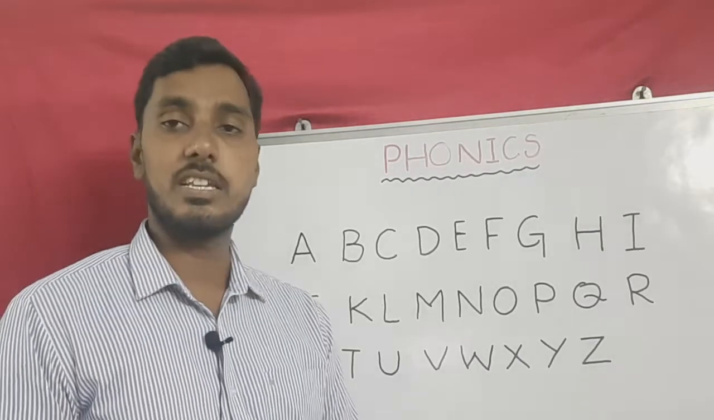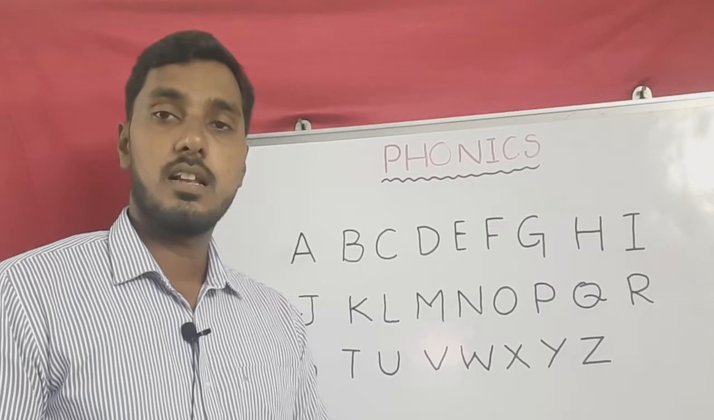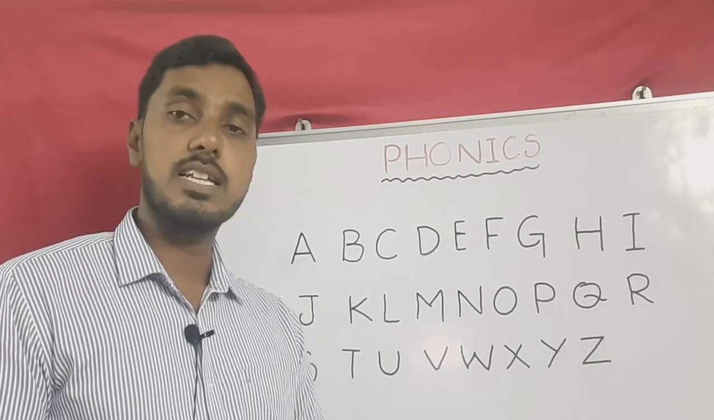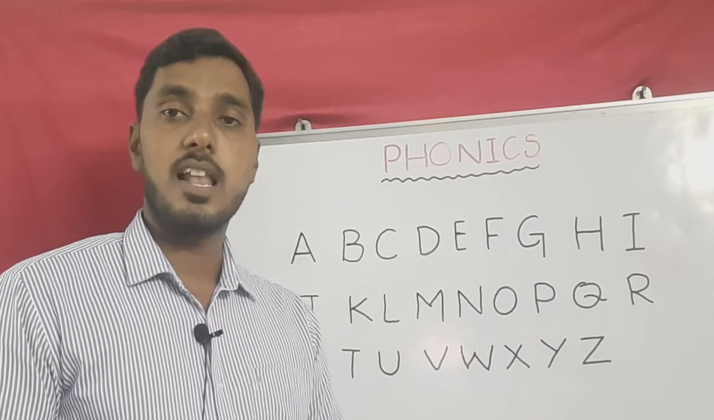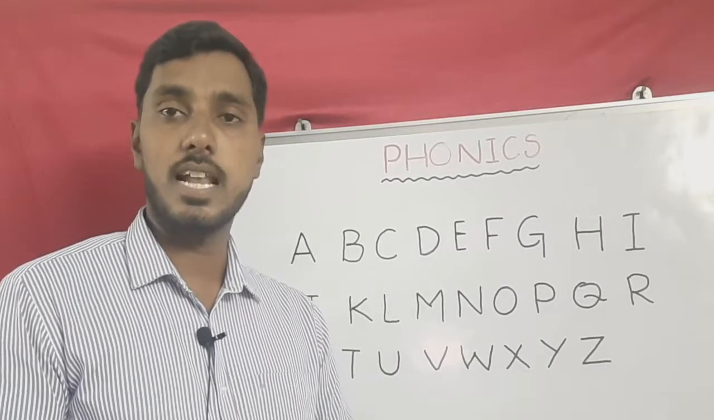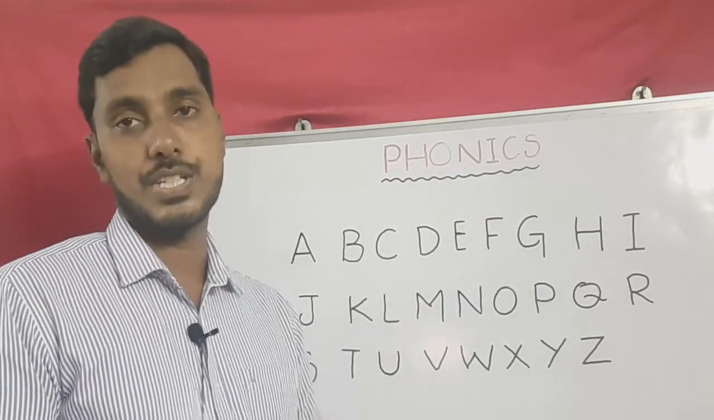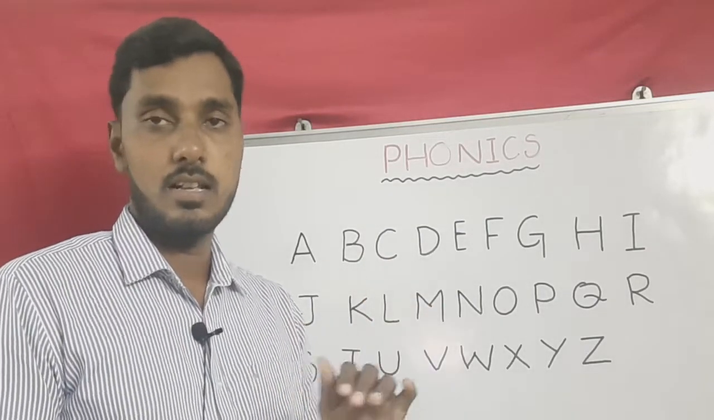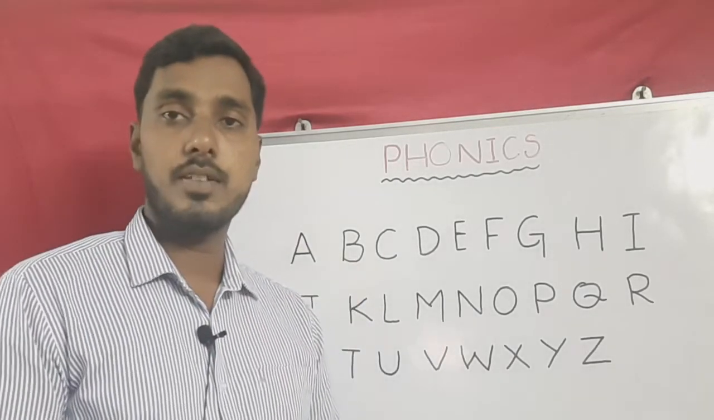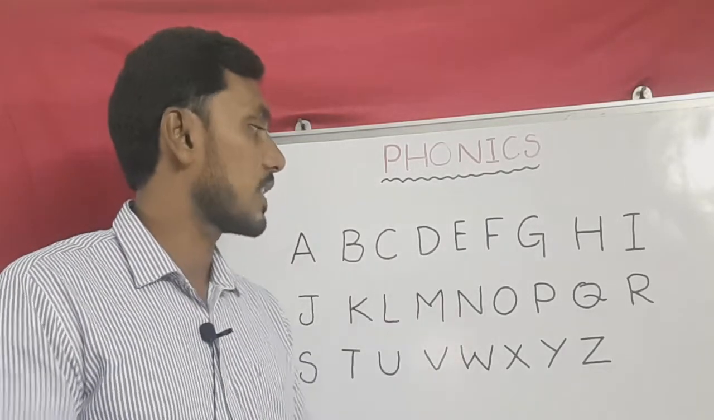The third letter is C. C has two sounds. One is K, like a cat. And one more sound is S, like a cell. We have a mobile, so that is called a cell. S, cell or city. So these are examples. K, S. Next one is D. With D, we have the sound dog. D, dog.